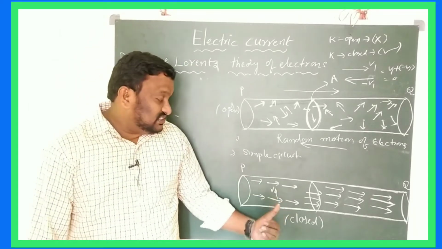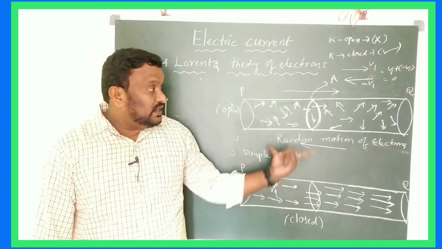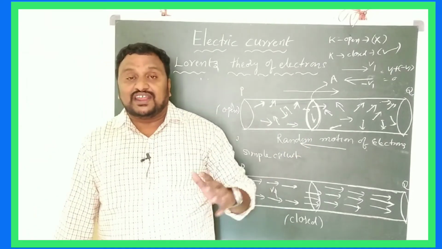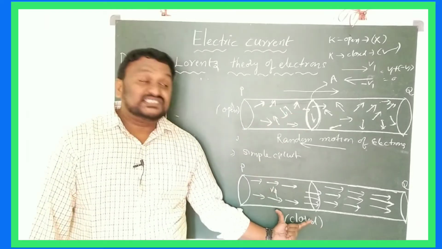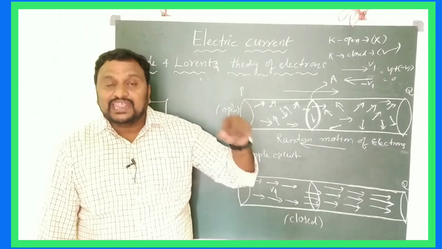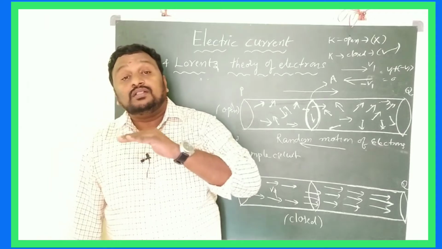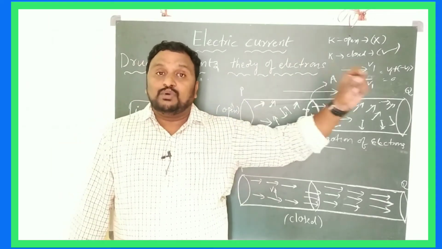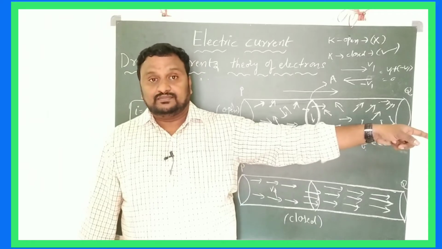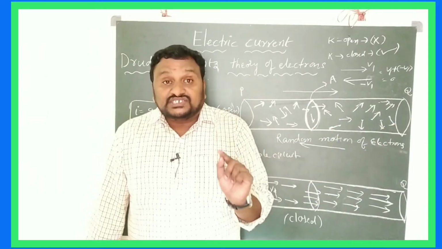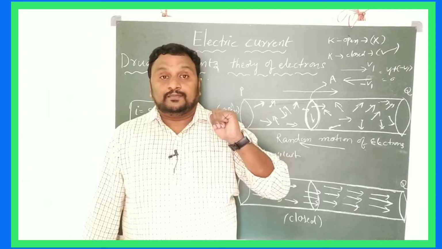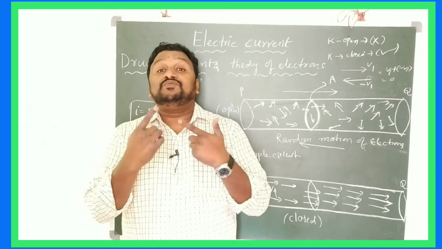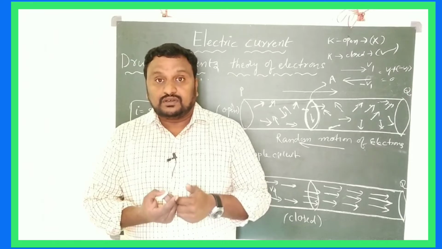So you have to observe this diagram. In the first diagram, electrons are moving randomly in different directions. But in a closed circuit, all the electrons are accelerated and move in one direction, and the direction in which electrons move is opposite to the applied field direction. Clear?